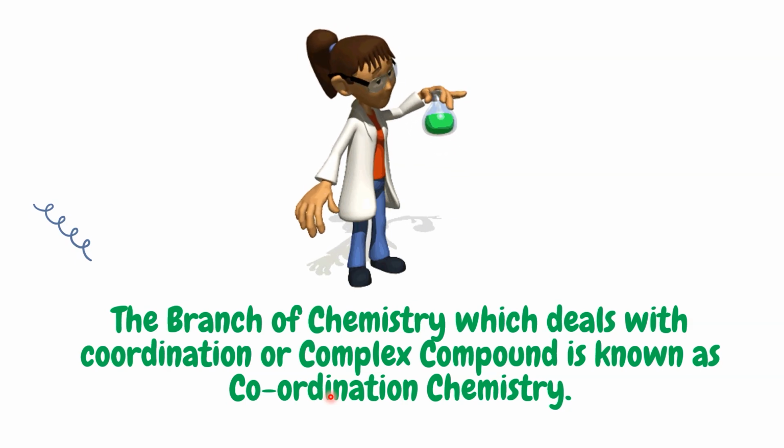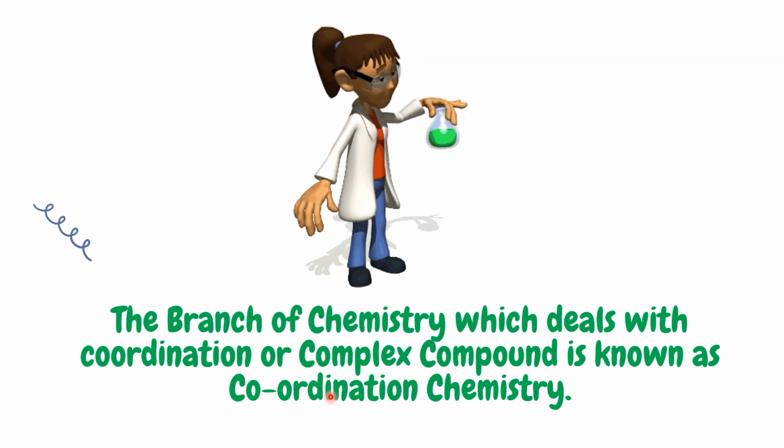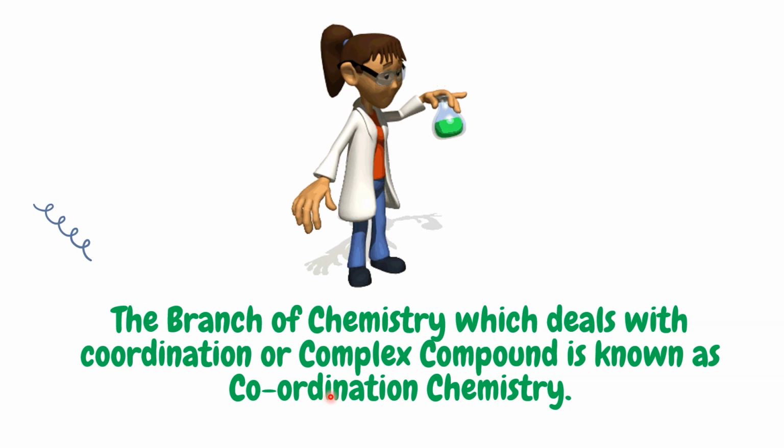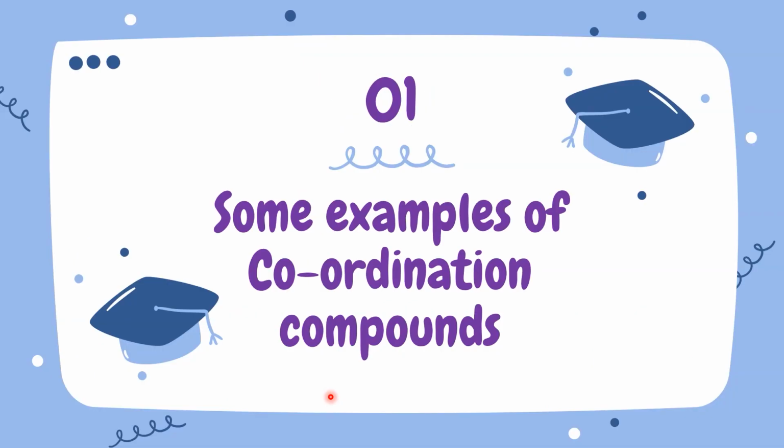What is this? The branch of chemistry which deals with coordination or complex compounds is known as coordination chemistry. That means the branch of chemistry which explains the coordination and the complexes is called coordination chemistry. Some examples of coordination chemistry are very familiar to us, but we don't know exactly what type of bond is present and what type of substance they are.